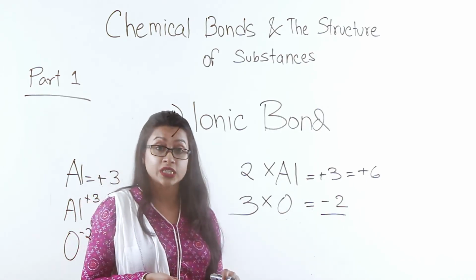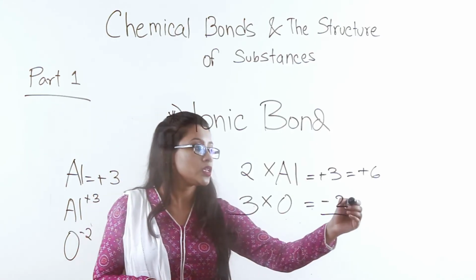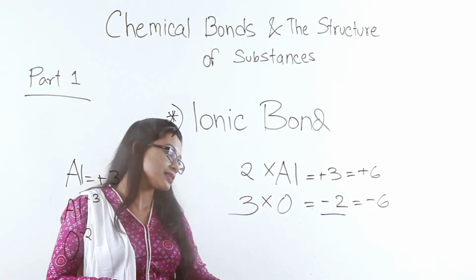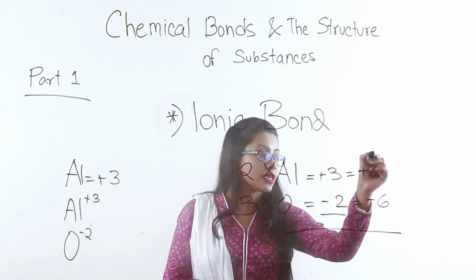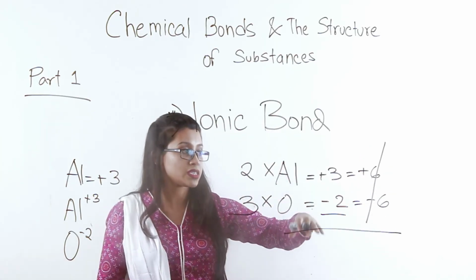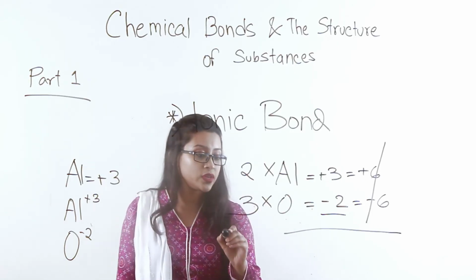So if you put in 3 oxide ions instead of 1, you will find an overall charge of -6. Now guys, these two can balance each other out, because they're of the same value but of opposite charge.